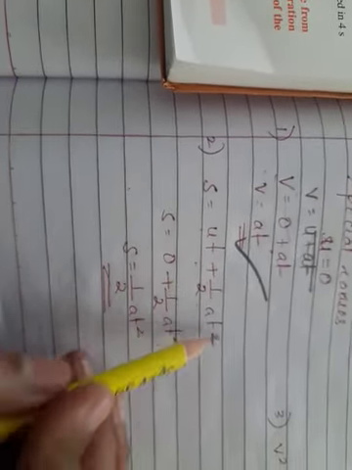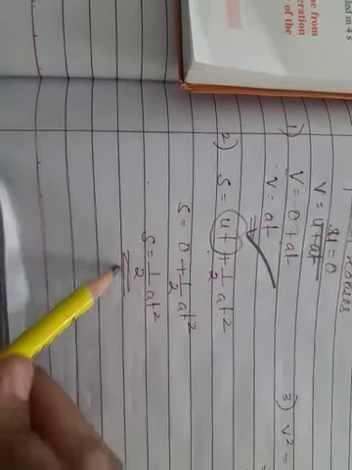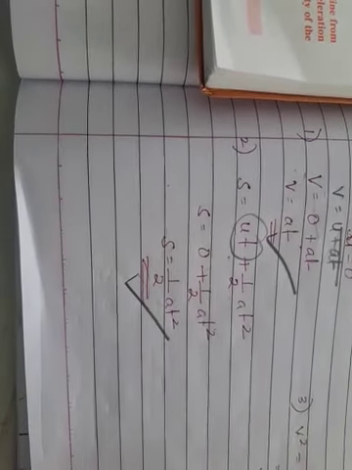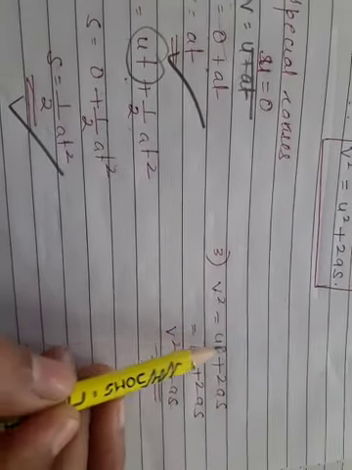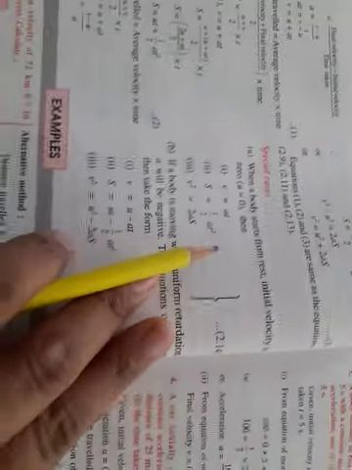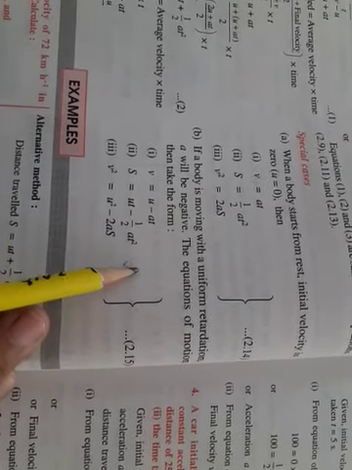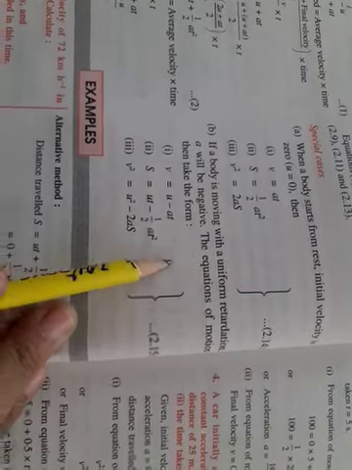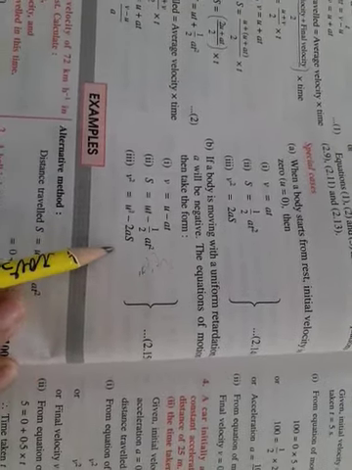Then s equal to ut plus half at square. Put u as 0, so 0 into t is 0, and the answer becomes s equal to half at square. Then v square equal to u square plus 2as, the third kinematic equation. So 0 plus 2as, v square equal to 2as. This is possible when the body is at rest and the initial velocity is 0. Then if the body is moving with uniform retardation, a will be negative. So just put a minus sign everywhere: v equal to u minus at, s equal to ut minus half at square, v square equal to u square minus 2as.